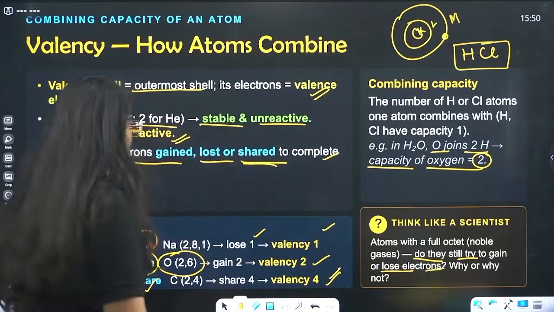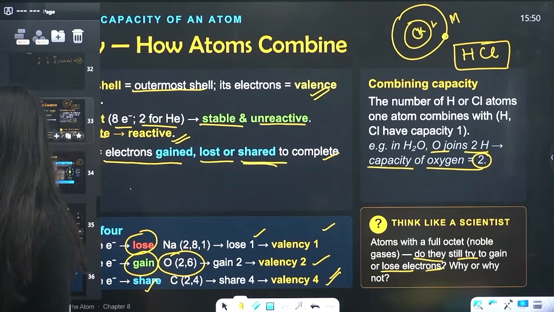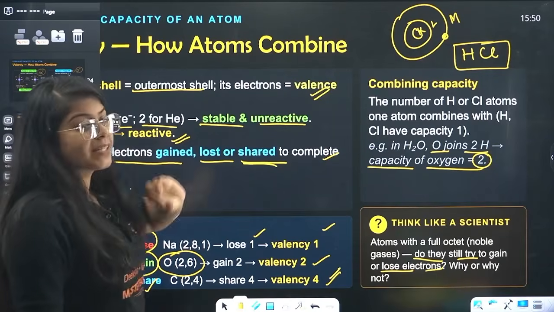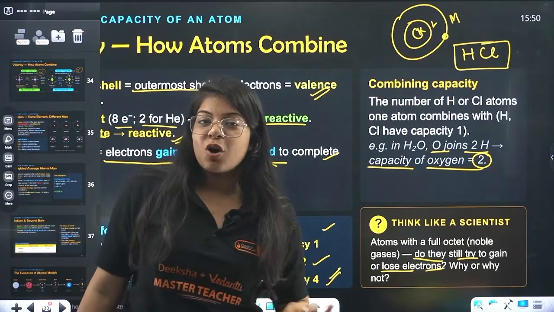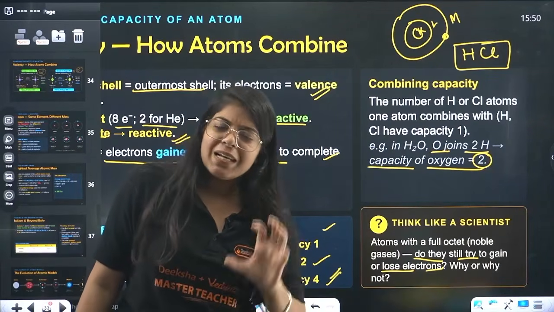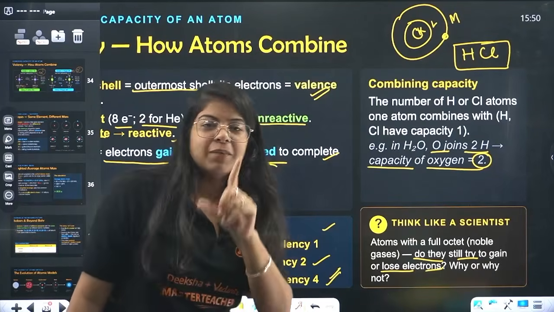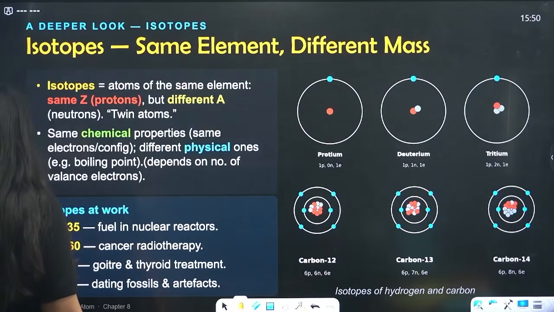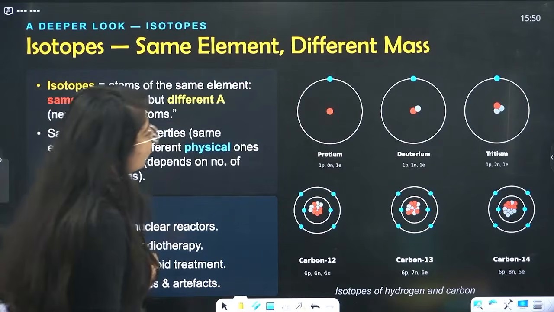Okay. Next thing beta, we are done with valency as well. Two most important topics are left, that is your isotopes and isobars. A little bit confusing, but don't worry, your Aditi Ma'am is here. Okay. Now beta, see, isotopes.